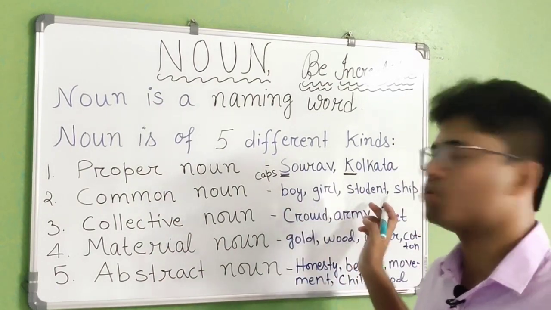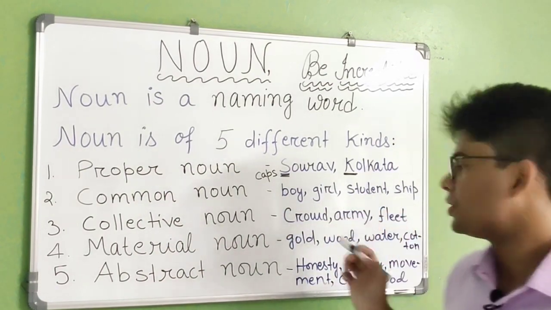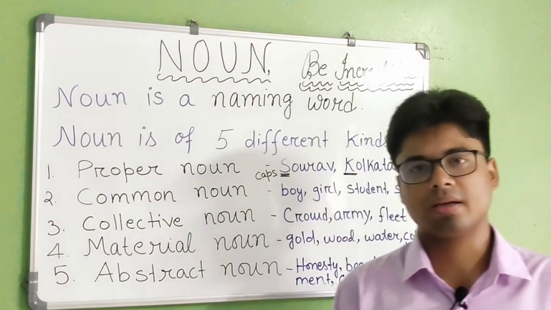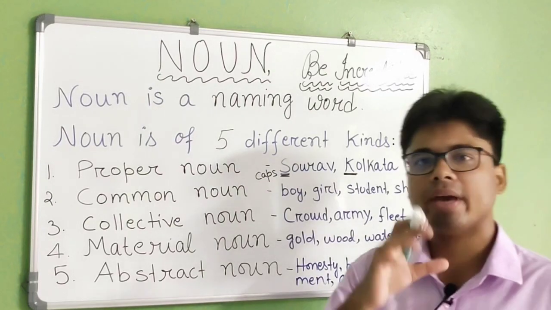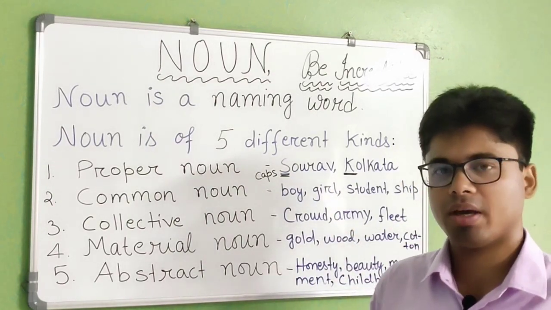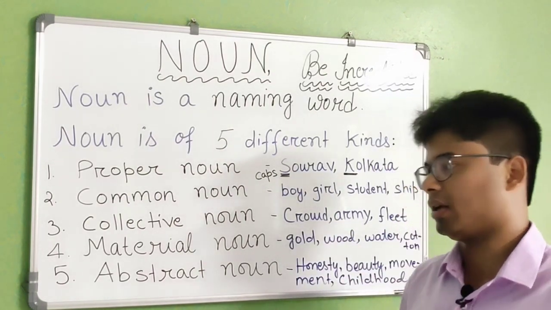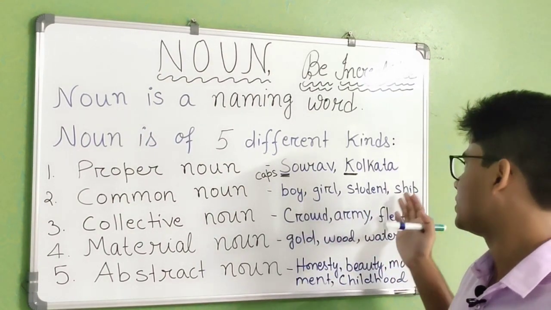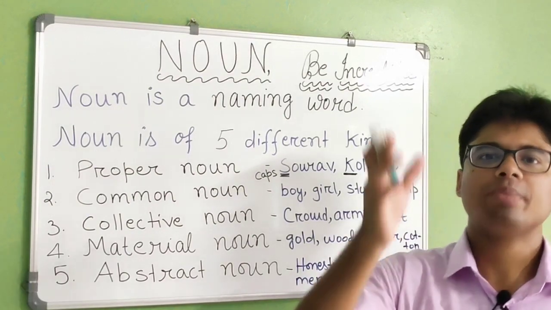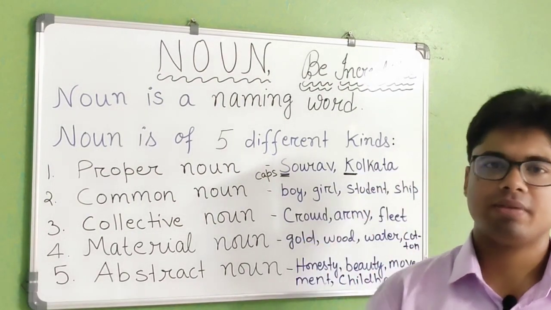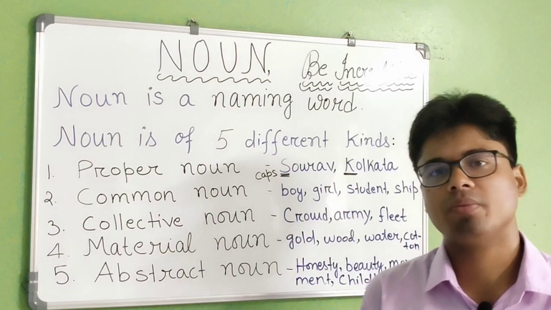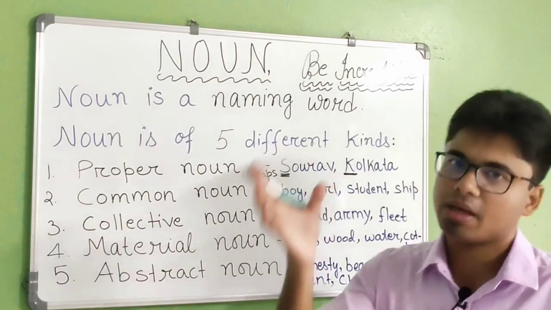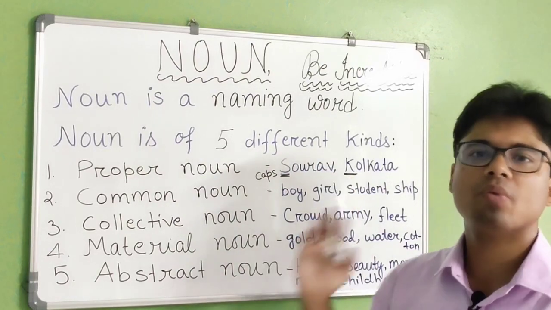Boy, girl, students, shape. Here we are not particularized, we are not giving any specific name of anybody or anything. Common noun can be anything. It can be a boy, a girl, a student, a shape. It can be your flat, F-L-A-T. It can be your block, B-L-O-C-K. It can be anything. It can be an almirah, it can be the blackboard.